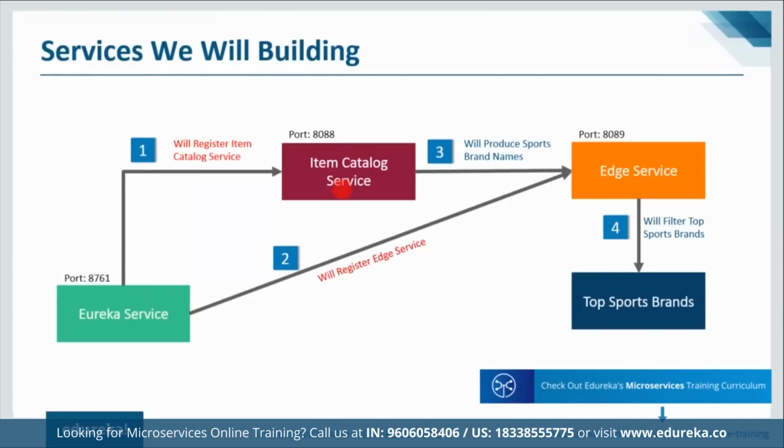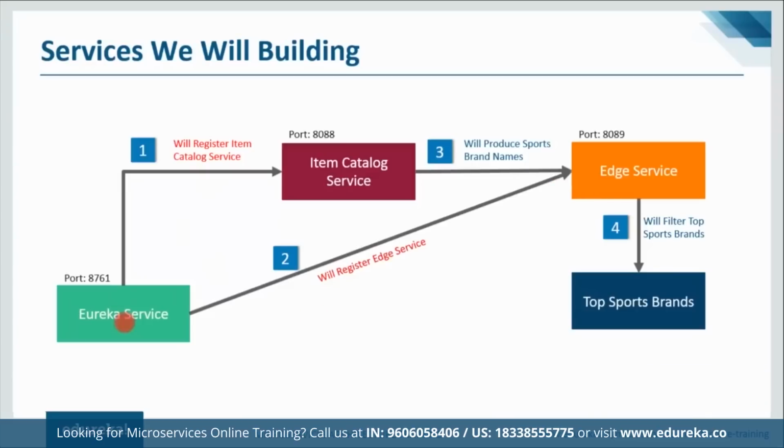One is the Eureka server, then we have the item catalog service, and then we have the edge service. So these are the 3 services that we'll be running. Now let me discuss each of these one by one. So the first thing is the Eureka service. Now this service will register every microservice, and then the client microservice will look up the Eureka server to get a dependent microservice to get the job done.